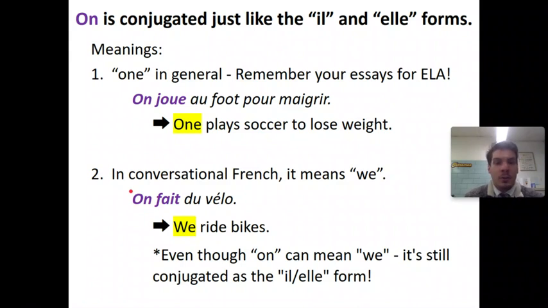It's conversational speak. Also, make sure that you have this down. Even though on can mean we, it's still conjugated as the il and elle singulier forms. Don't conjugate it as a new form. When we're using it to mean we, even when we're using it to mean one, on is always going to be conjugated as the il and elle singulier forms.